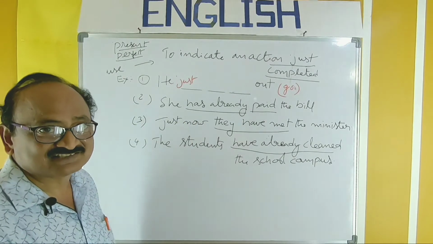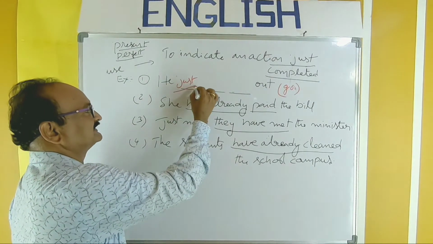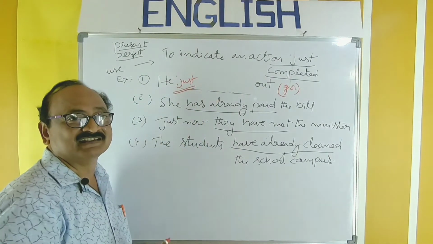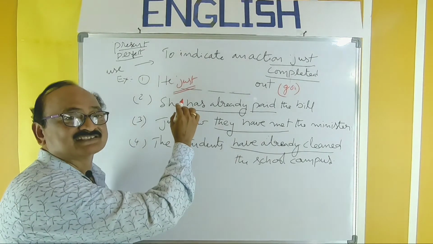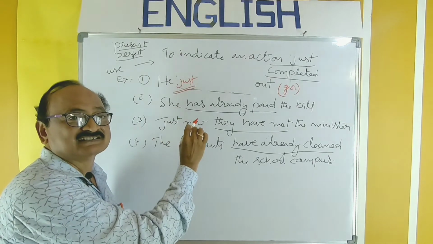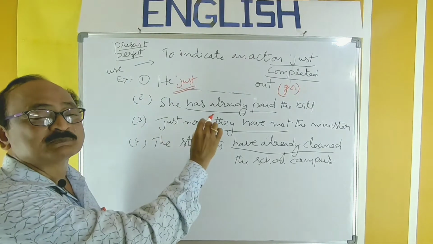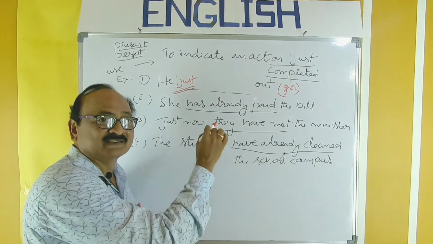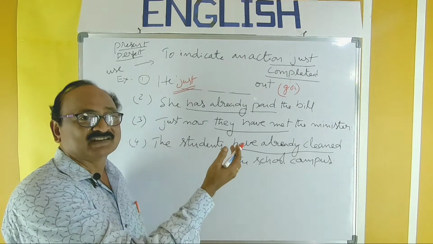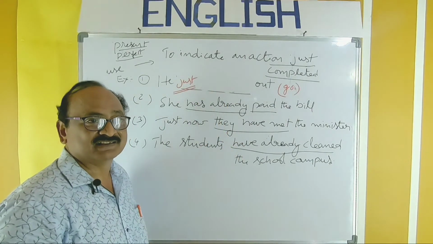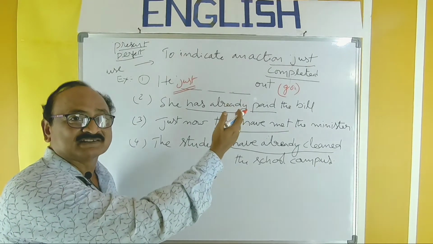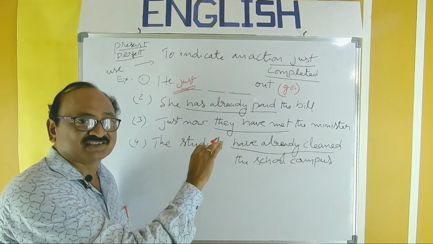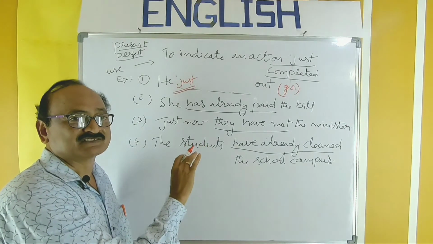How to answer this one? By observing the word just. This is the key word and the word of recognition for this present perfect. By observing the word just, you have to recognize that the sentence should be in the present perfect only. And for the present perfect, recall the structure and recall the usage. Usage is just completed action. And its structure, I explained it clearly in the previous video.